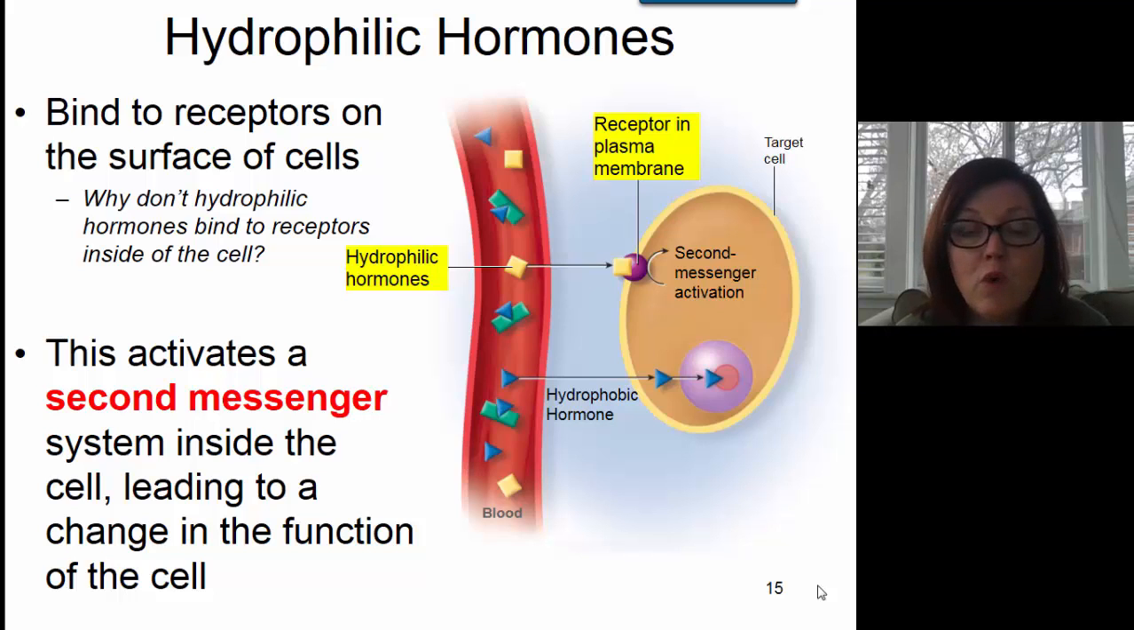So instead, the hydrophilic hormones bind to receptors that are on the cell membrane. Once the hormone binds to the receptor on the cell membrane, it activates a second messenger system inside of the cell. The first messenger is the hydrophilic hormone. But once it binds to the receptor, a second messenger, which is inside the cell, becomes activated. And then this will lead to a series of reactions that will cause some sort of change in the target cell. So there will be a functional change in the target cell. It might not be a change in gene expression like we saw with the hydrophobic hormones, but there will be some sort of message sent to this target cell.